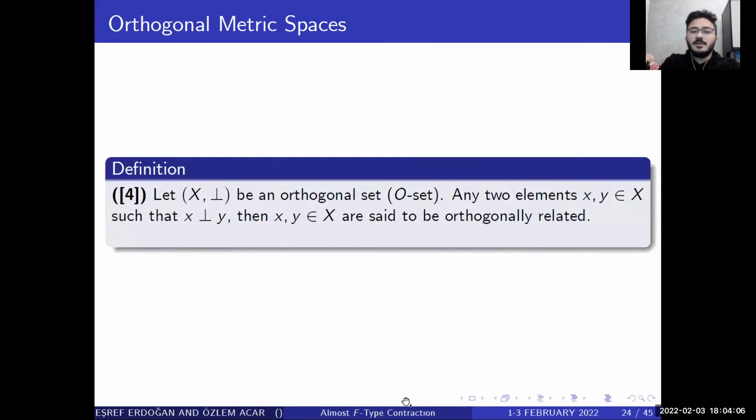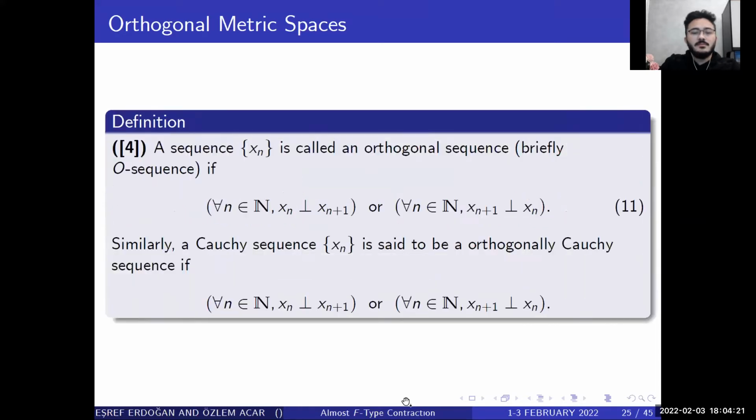Let (X, ⊥) be an orthogonal set. Any two elements x, y in X such that x ⊥ y are said to be orthogonal relative. A sequence {xn} is an orthogonal sequence if x_n ⊥ x_{n+1}. Similarly, a Cauchy sequence {xn} is said to be an orthogonal Cauchy sequence if similarly x_n ⊥ x_{n+1}.